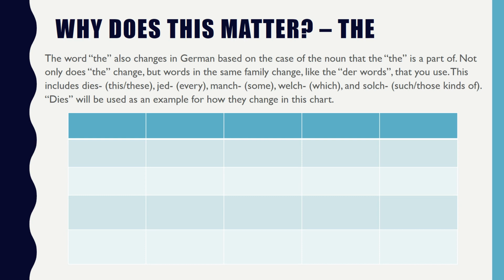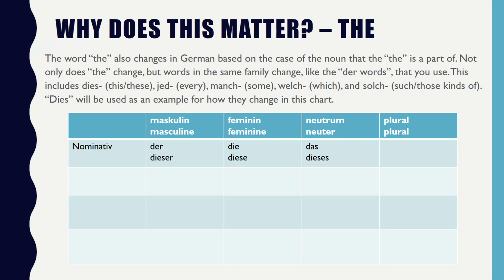The word the changes in German based on the case of the noun that the is part of. Not only does the change, but words in the same family change, like the der words that you use. This includes dies, this or these, jede, every, manch, some, welch, which, and solch, such or those kinds of. These will be used as an example for how they change in this chart. So we have masculine, feminine, neuter, and plural. For nominative, it's der or dieser, die or diese, das or dieses, die or diese.